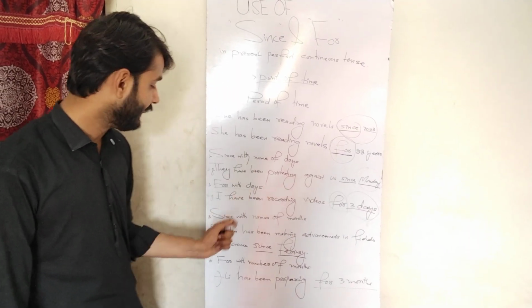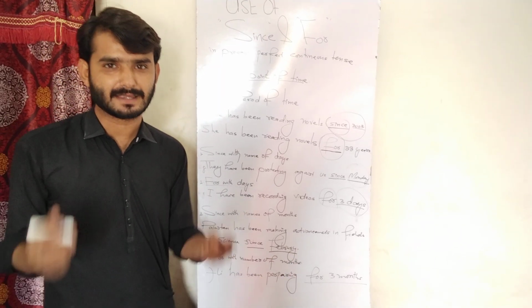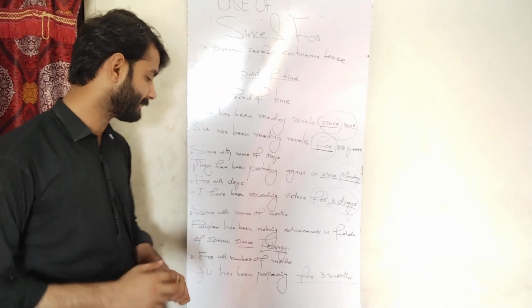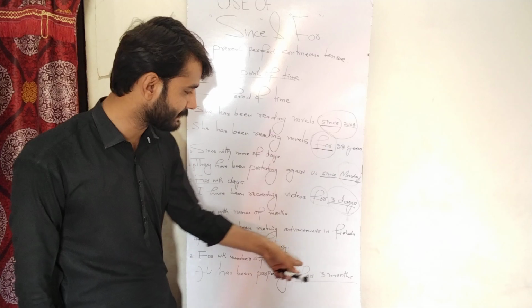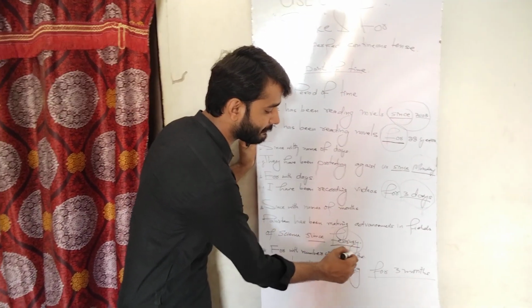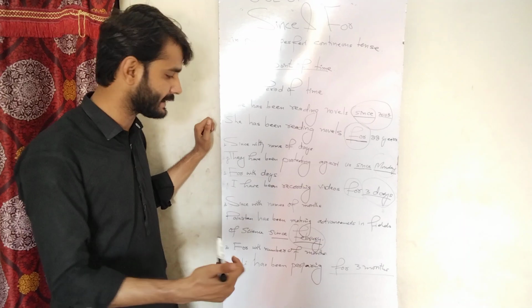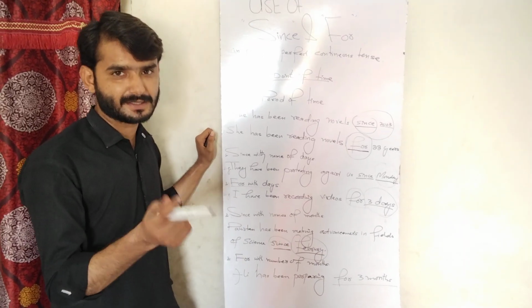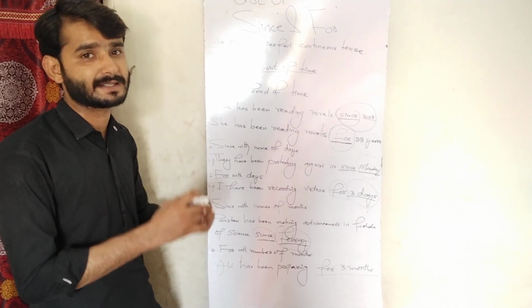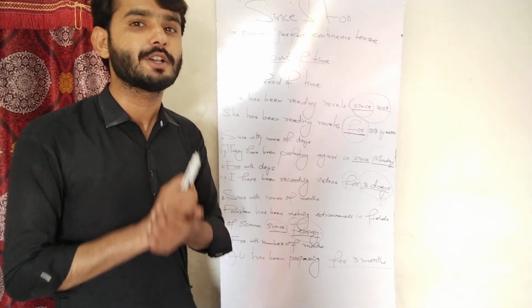And then we use since with the names of months. When there is the name of any month, that is the specific point at which an action started. That's why we use since there. Pakistan has been making advancements in the field of science since February. Now see this, February is a month that is a specific point when Pakistan began to make progress. That's why we have used since. So when we introduce the name of a month in a present perfect continuous sentence, we are highlighting the specific point of an action, and for that we use since.